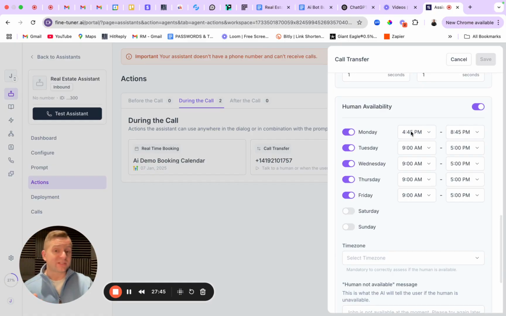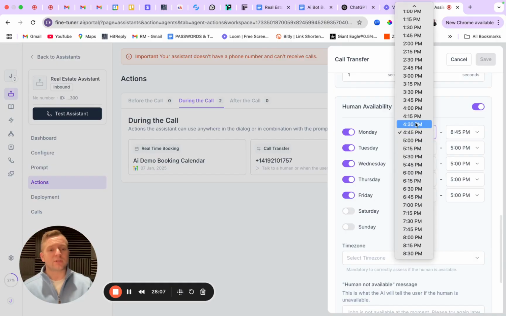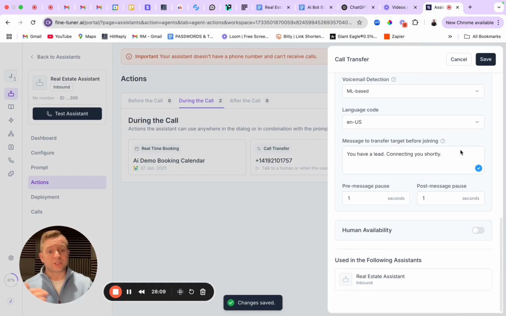But you want to go ahead and set this up so that the AI voice agent will only tell the person, yeah, let me transfer you now, or I'll try to reach them now when you're available. If it's trying to reach you now, 9 through 5, and you work 9 to 5, Monday through Saturday, let's say, then that's going to just irritate people. So make sure this is set up properly. If you're like, you know what, I can do transfers anytime, you can either set up hours here or you can just shut this off.